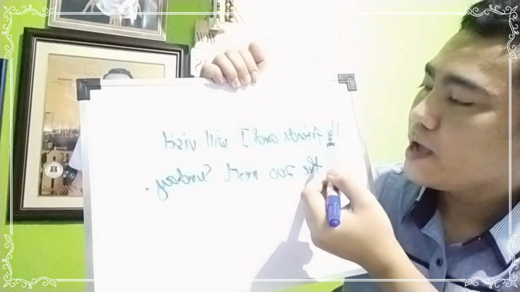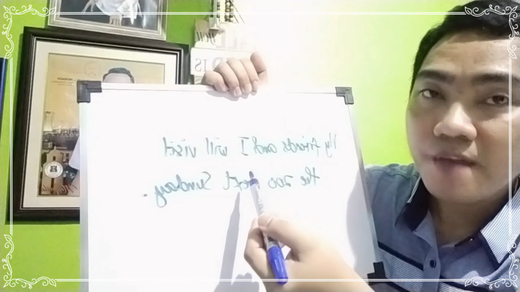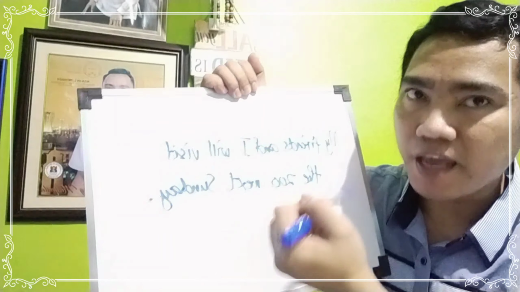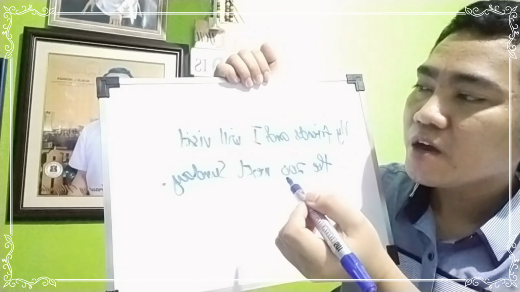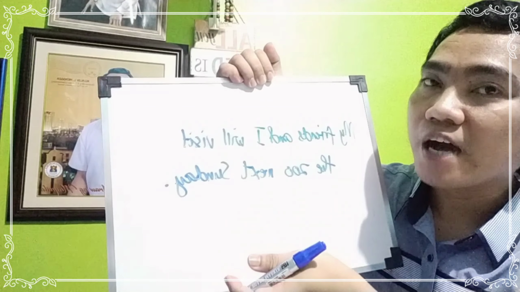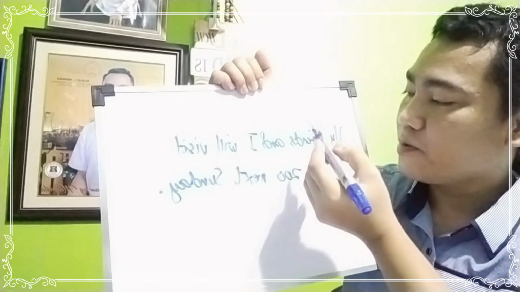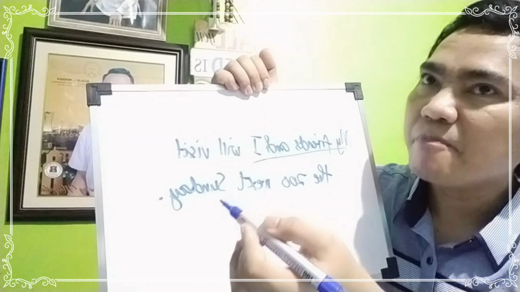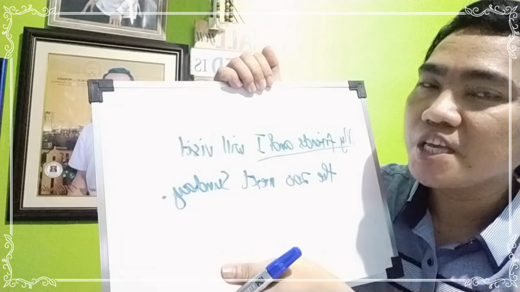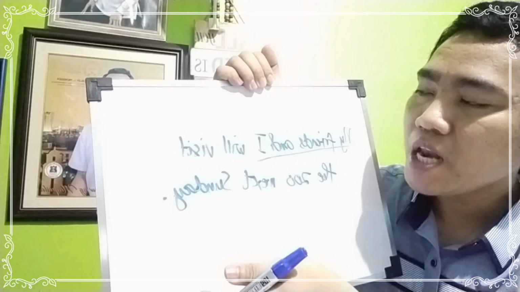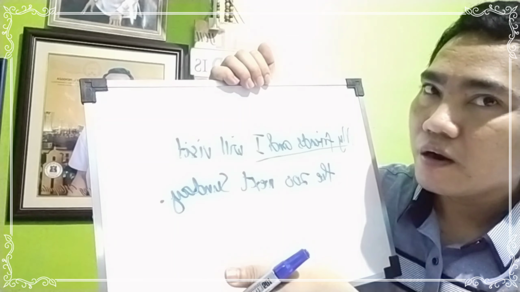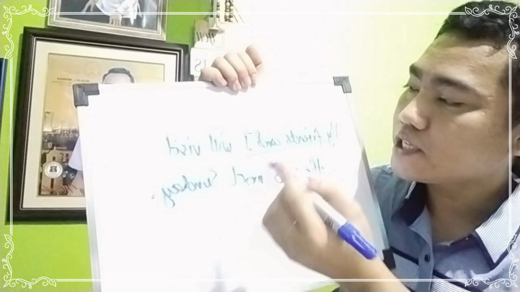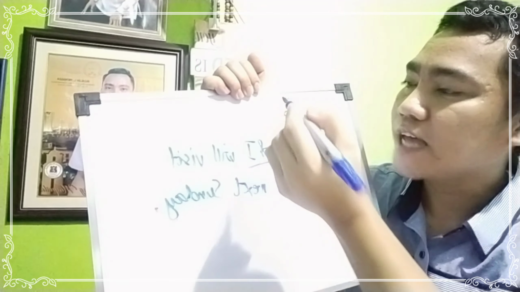Okay, so let me read. My friends and I will visit the zoo next Sunday. So, can you give me what is our subject? Who is our subject here? All right, so my friends and I. So think of that. Remember the number in grammar, we have singular and plural. How many are they in the subject? So two. So of course, we have plural subject.